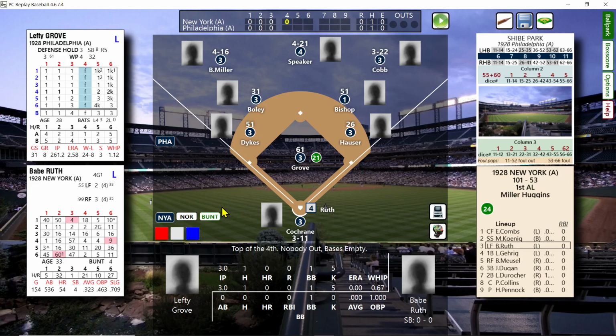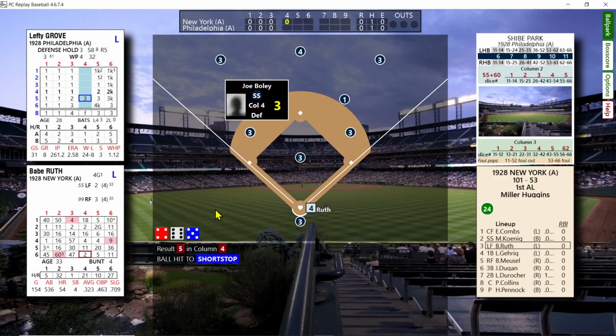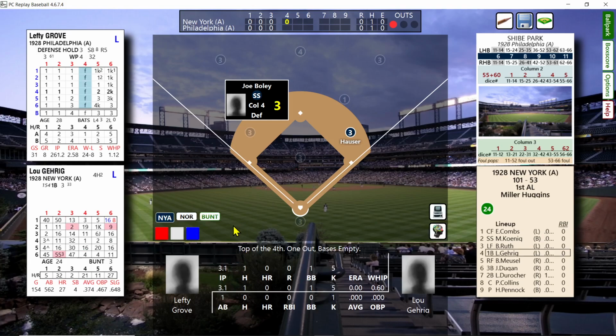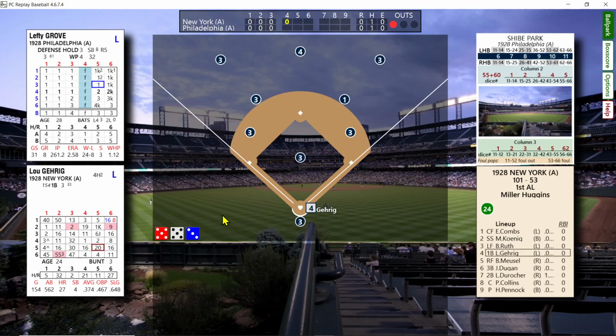Only 1 hit from each side. The Bambino is going to lead it off against Lefty Grove. Babe Ruth grounds out to short. So Ruth and Gehrig have been quiet so far. Lefty Grove is getting the job done. Let's see what Gehrig can do here. 21 is a walk. And I think there's going to be some base runner action as well.